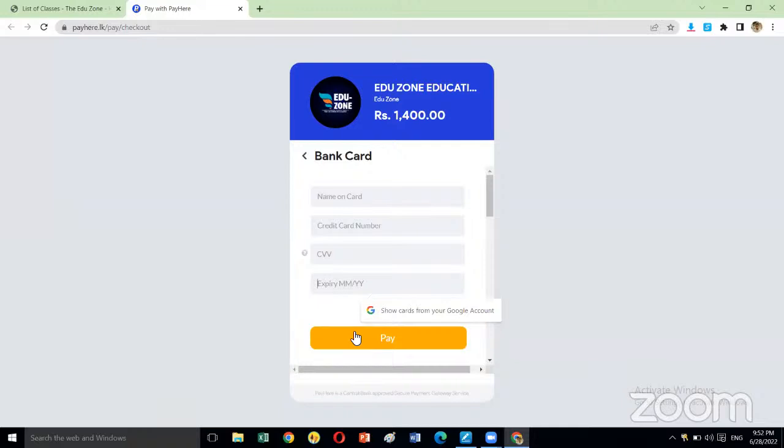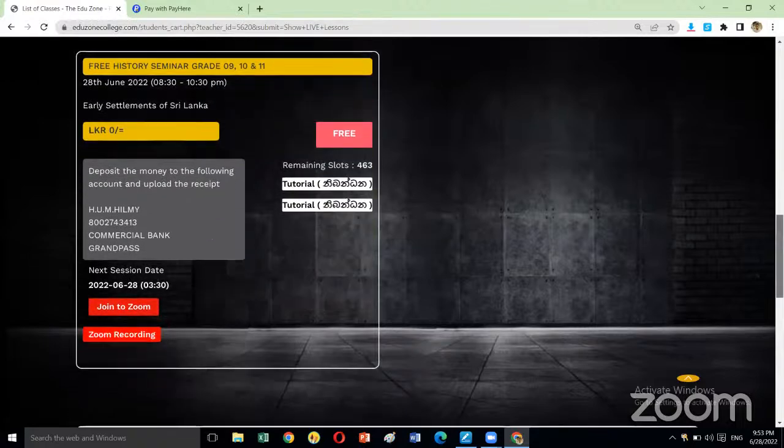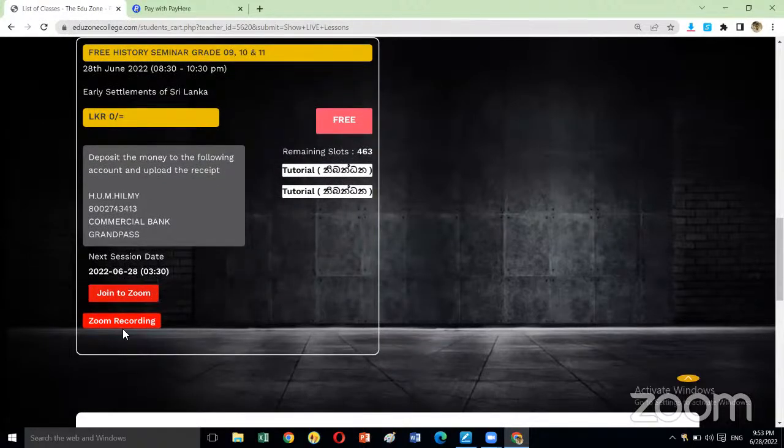After you click pay, on the mobile phone number which you have registered with the bank, you will get a message with a code number, which we call an OTP. You will get a box like this to enter the OTP. Enter that OTP number sent to your mobile phone and again click on pay. After you click pay, then and there your payment will be activated, and you will get the Zoom links like this.